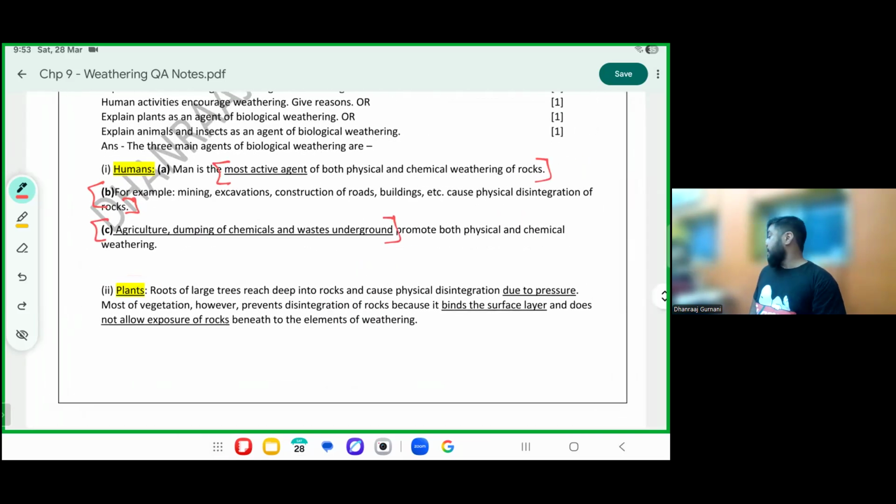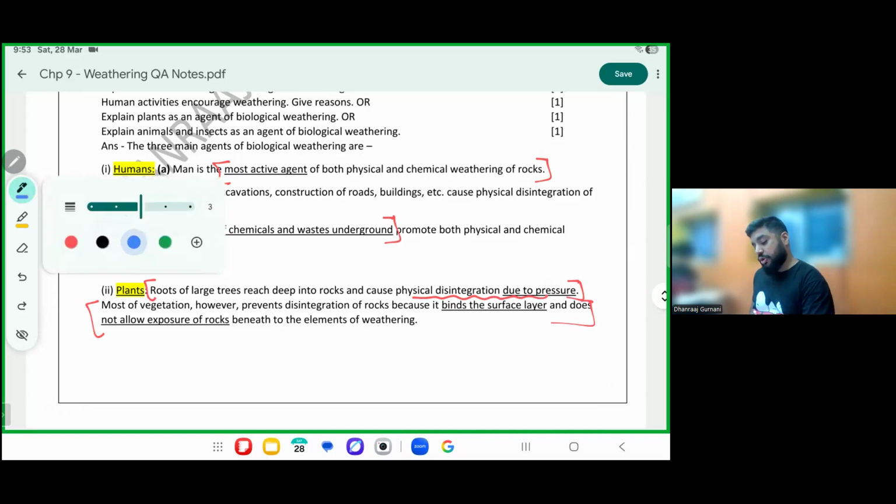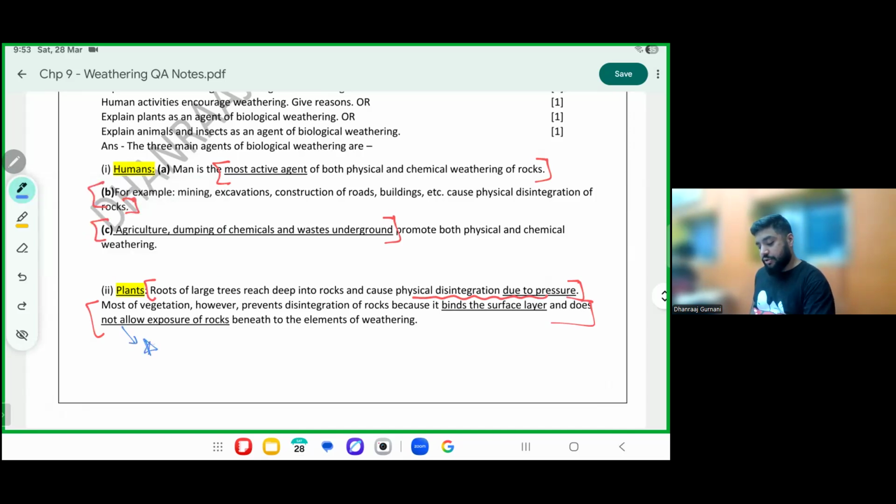Plants, now this is very important. Now they will ask, how do plants do weathering? The roots of the plant go into the soil. Please underline, it causes physical weathering. But please mark this statement, very important. This is the short question which they ask you, very important. They are saying the roots of plants go inside and cause weathering.